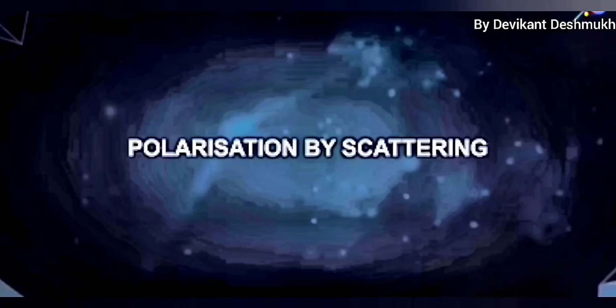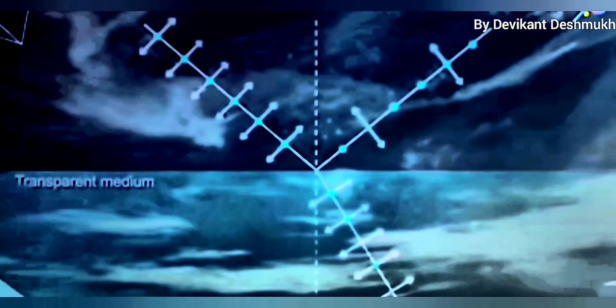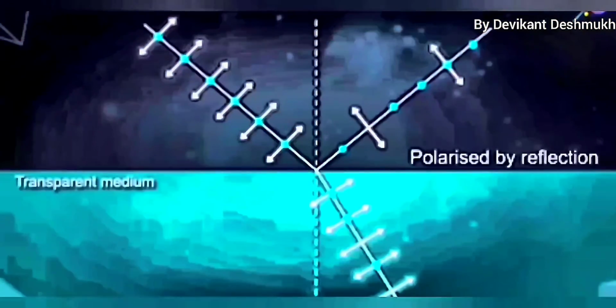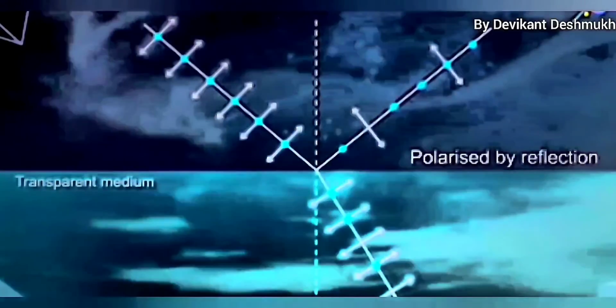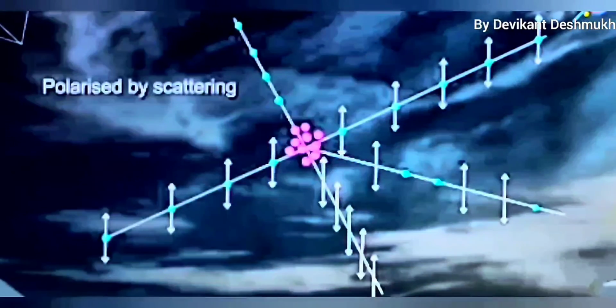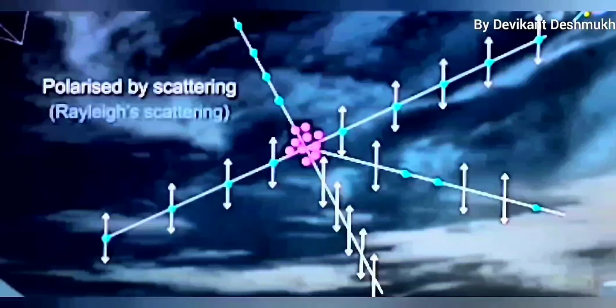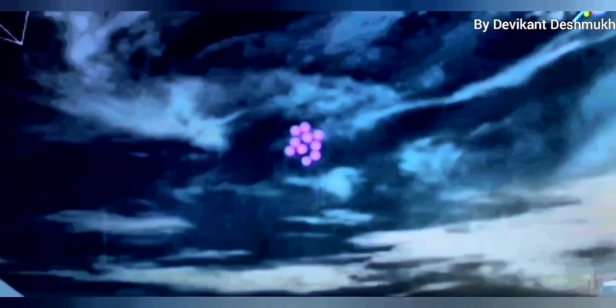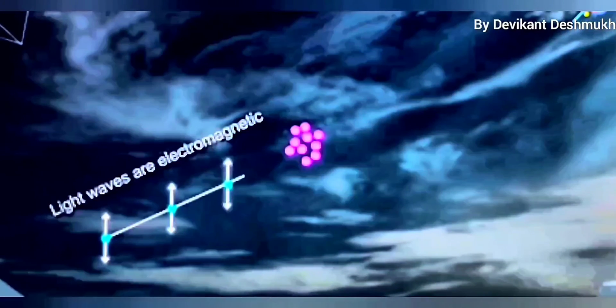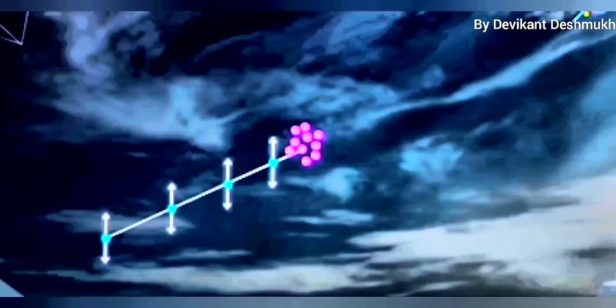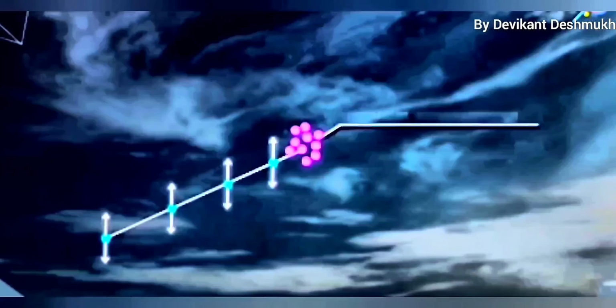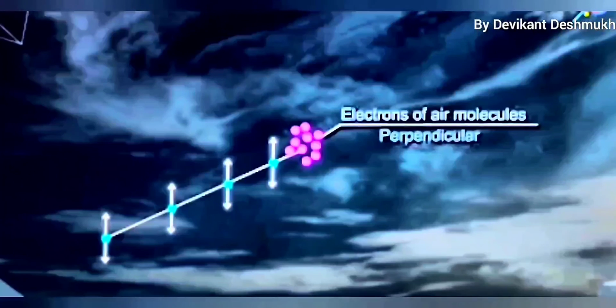Let us understand polarization by scattering. We know that unpolarized light gets converted into partially plane polarized light by reflection. Similarly, light can also be polarized by scattering. This is also called Rayleigh scattering. Since light is electromagnetic in nature, it will vibrate the electrons of air molecules in a direction perpendicular to the direction in which they are traveling.